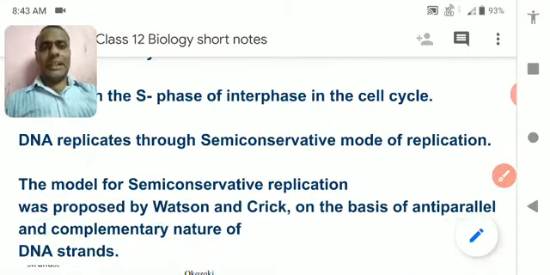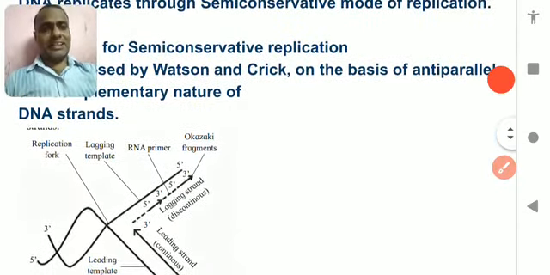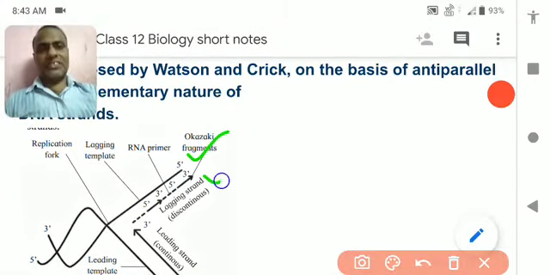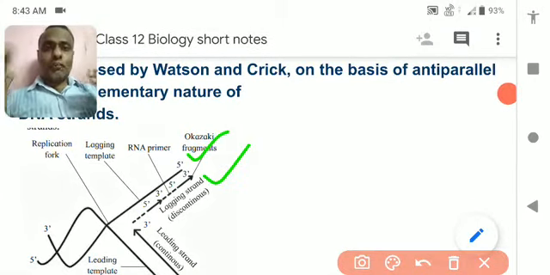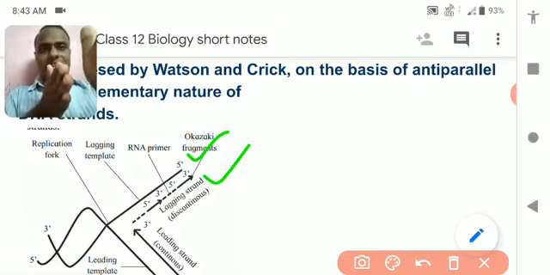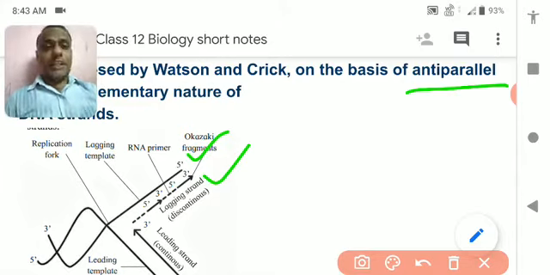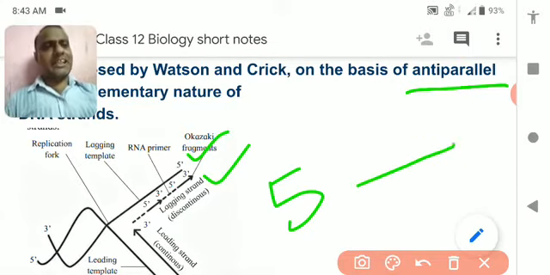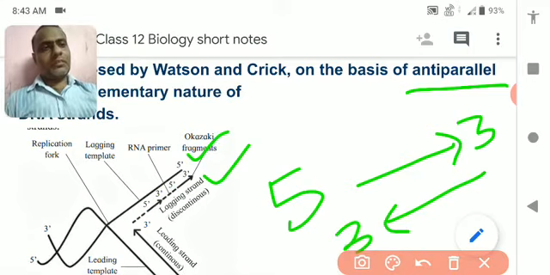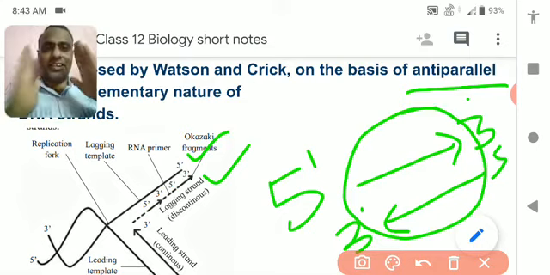You know the DNA has two strands, 5' and 3'. They are antiparallel to each other. If one goes in the 5' to 3' direction, the other goes in the opposite direction, and both strands together make a DNA molecule.